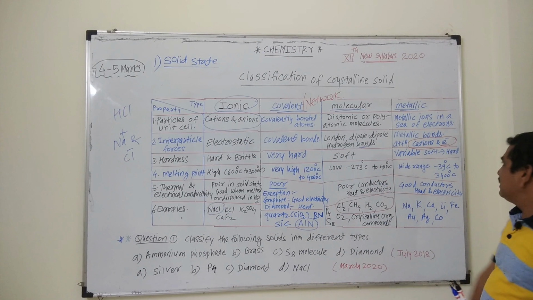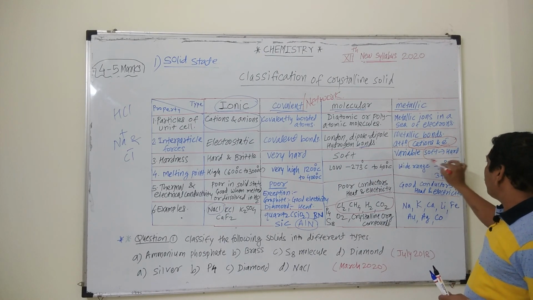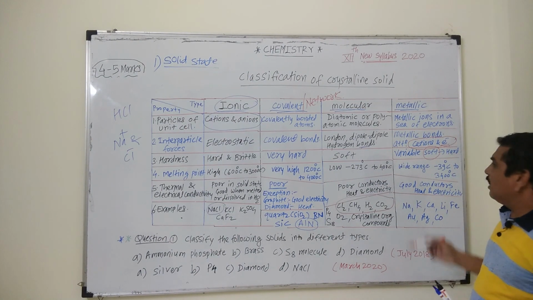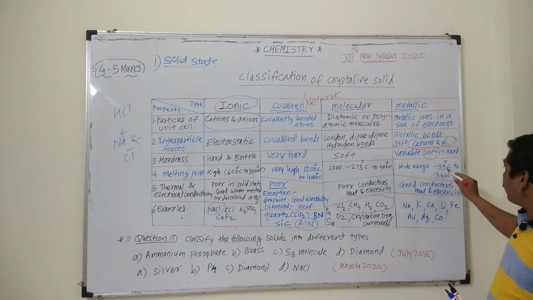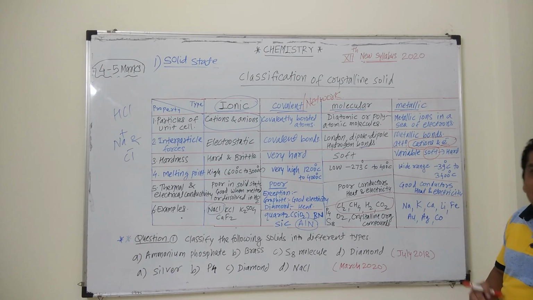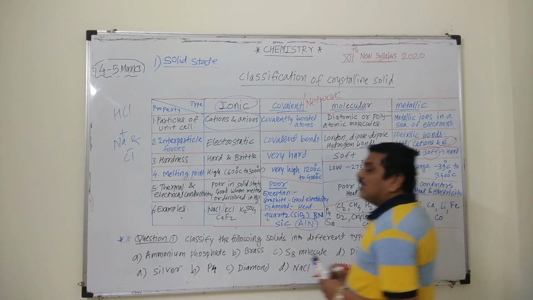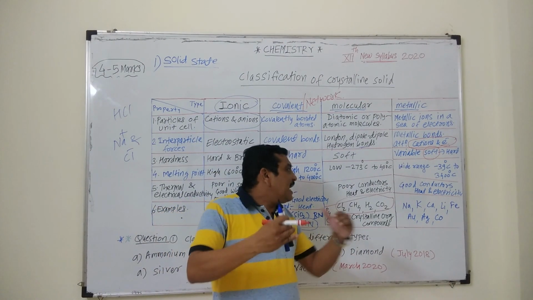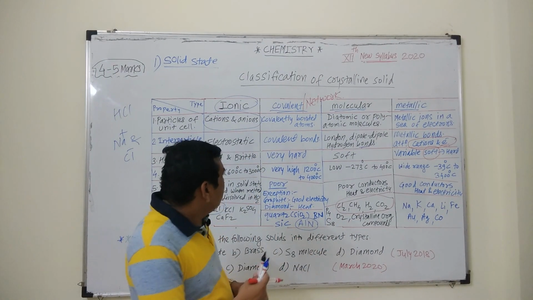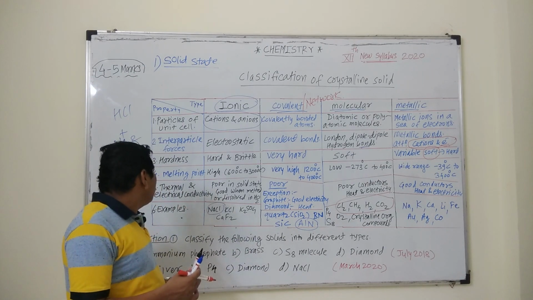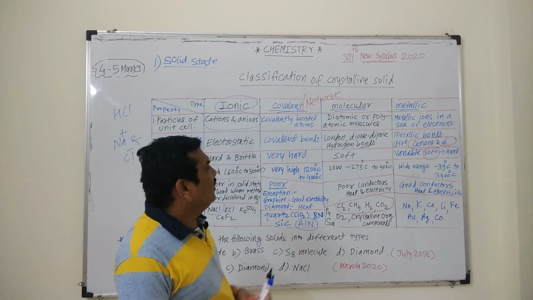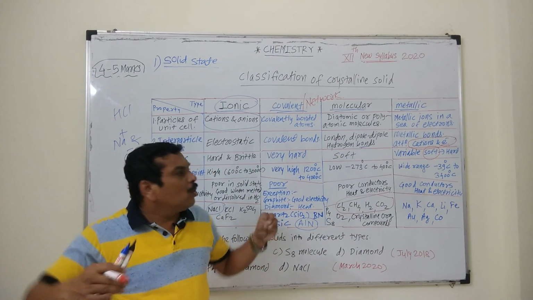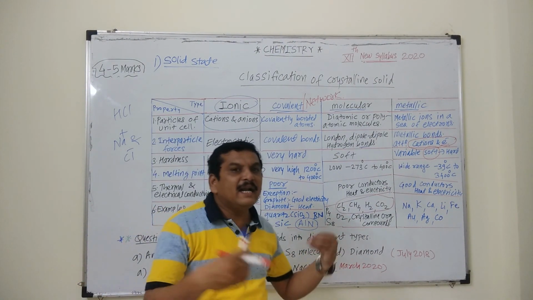If their hardness is checked, sodium metal is soft, while other hard metals are also observed, and the melting point range is from -39 degrees Celsius to 3400 degrees Celsius. That means low range to higher range melting point can be there. In case of thermal and electrical conductivity, they are good conductors of heat and electricity. Metals are the good conductors of heat and electricity.